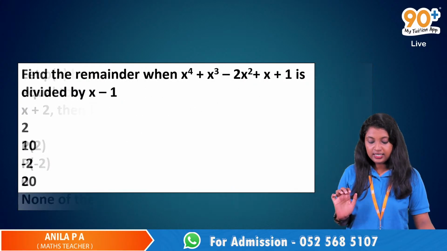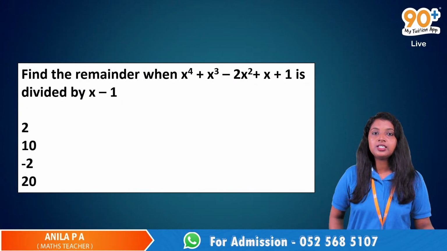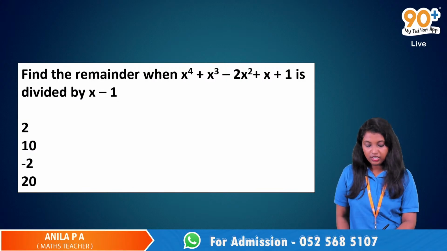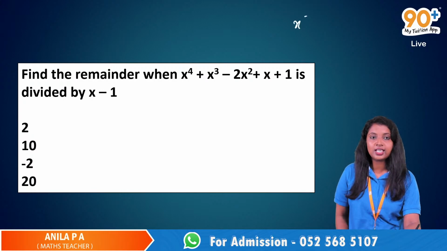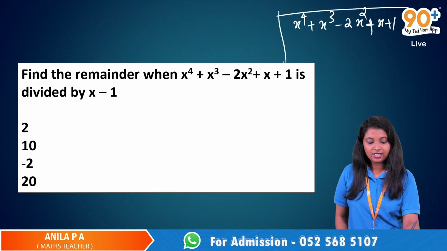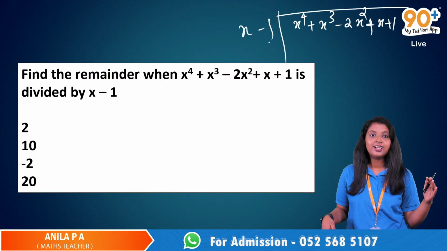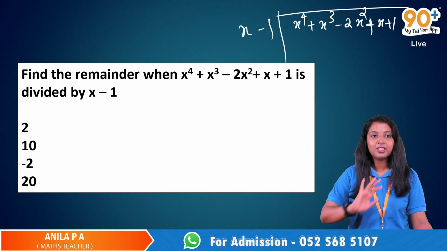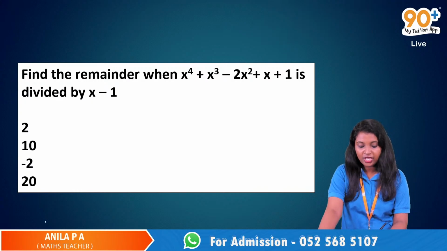And the last question: find the remainder when x raised to 4 plus x cube minus 2x square plus x plus 1 is divided by x minus 1. You have two options. First one, you can do the long division. It will take more than say 5-10 minutes, and you just got 10 minutes for this MCQ question. So there you can use this.